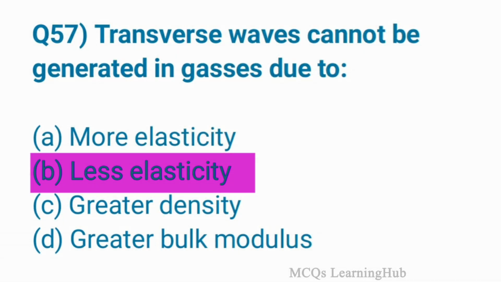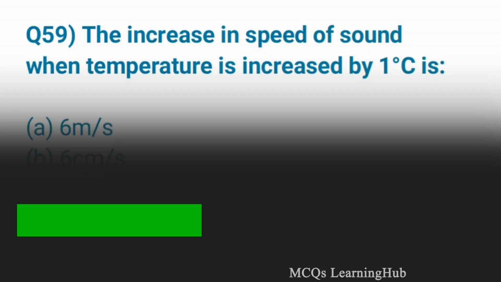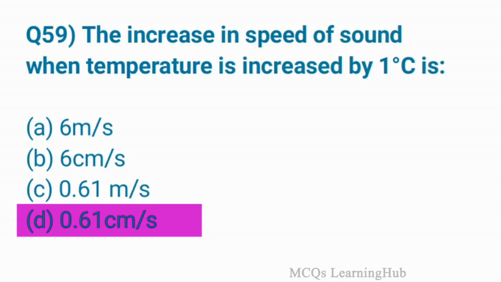Transverse waves cannot be generated in gases due to less elasticity. The intensity of a wave is option D, directly proportional to r square. Question 59. The increase in speed of sound when temperature is increased by 1 degree centigrade is option D, 0.61 centimeter per second.